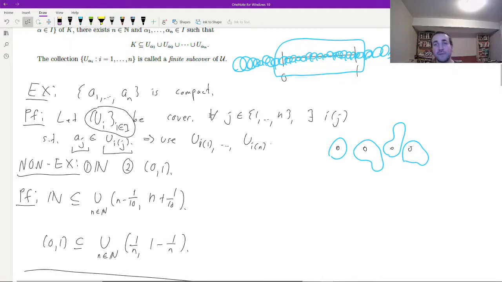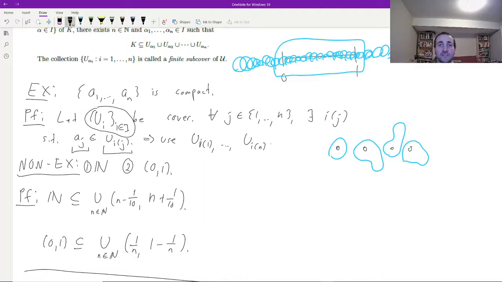On the other hand, there are situations where we don't have a finite subcover, and we don't have a compact set. The first one is the natural numbers. So those aren't finite, those aren't compact. And actually proving non-compactness is sometimes more annoying than proving compactness, because we actually have to find an open cover that does not have any sort of finite subcover.